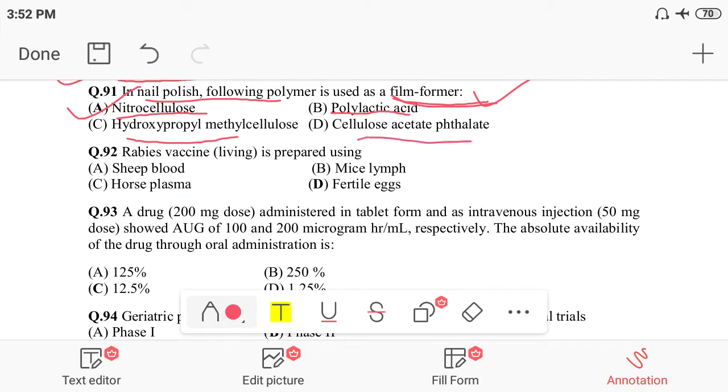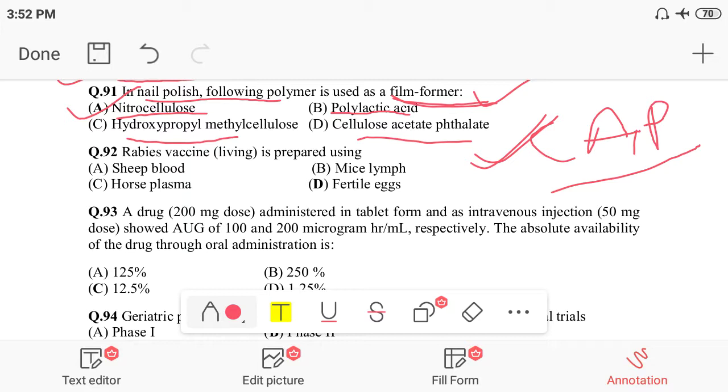And option D is cellulose acetate phthalate, and you know this CAP is used in tablets for sustained release dosage forms, in enteric coated tablets. I think CAP is a well-known polymer used here, and hydroxypropyl methyl cellulose is also a polymer that is used. So our correct option for question number 91, nail polish, is nitrocellulose.